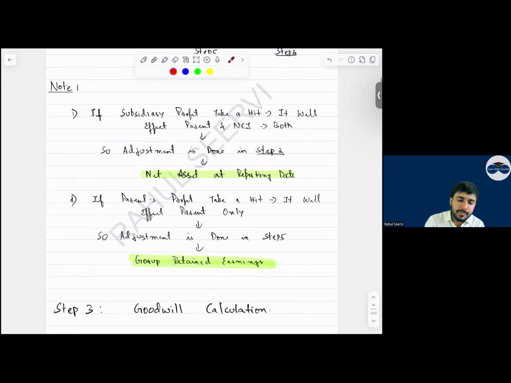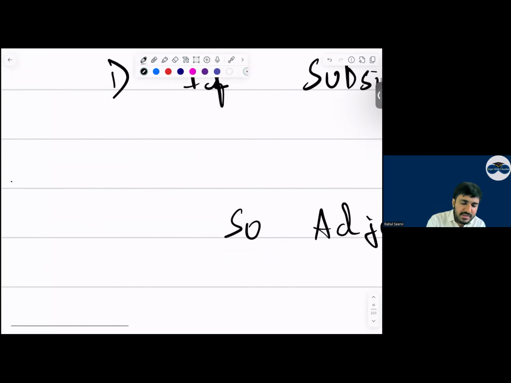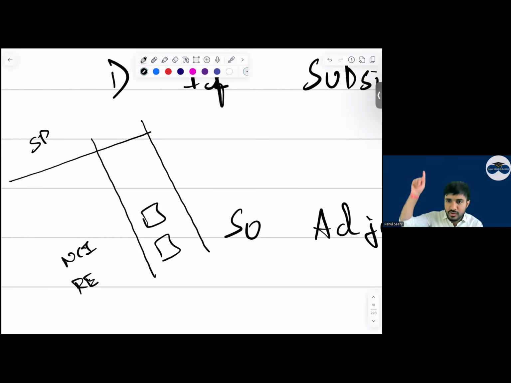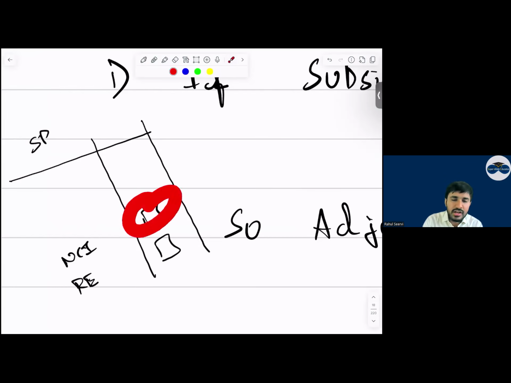Then see, whenever the profit of subsidiary is affected, which step will you adjust? अरे कभी भी subsidiary का profit effect होगा, how will you adjust it? Step number 2. Whenever parent's profit is adjusted, you adjust in step number 5. Sir, in our exam, how should we do this? In your exam, can I say everyone, you have to do the adjustment vertically or not? Now, whenever the subsidiary's profit is affected, can I say in NCI also there will be an effect? And in group retained earnings also there will be an effect, yes or no? जब आप vertically कुछ adjustment करोगे, it will affect both things or not? Yes, sir.